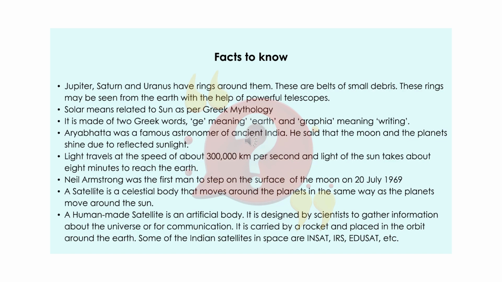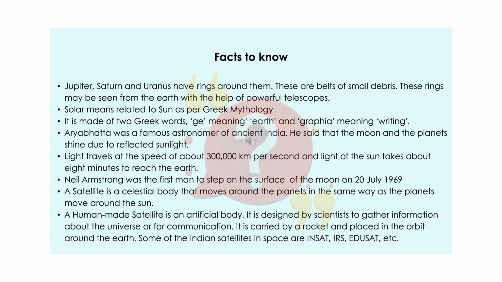Facts to know. Jupiter, Saturn and Uranus have rings around them. These are belts of small debris. These rings may be seen from the Earth with the help of powerful telescopes. Solar means related to Sun as per Greek mythology. Geography is made up of two Greek words, geo meaning earth and graphia meaning writing.